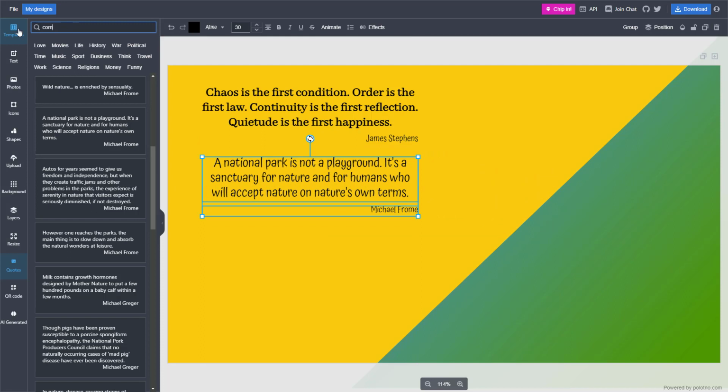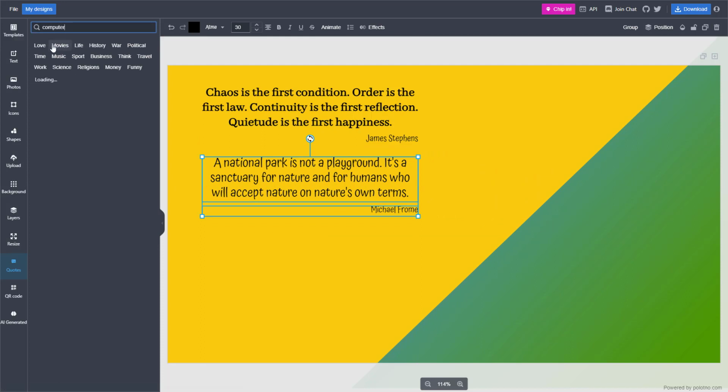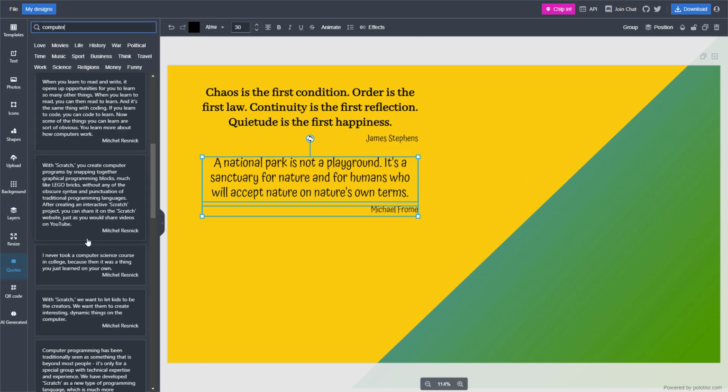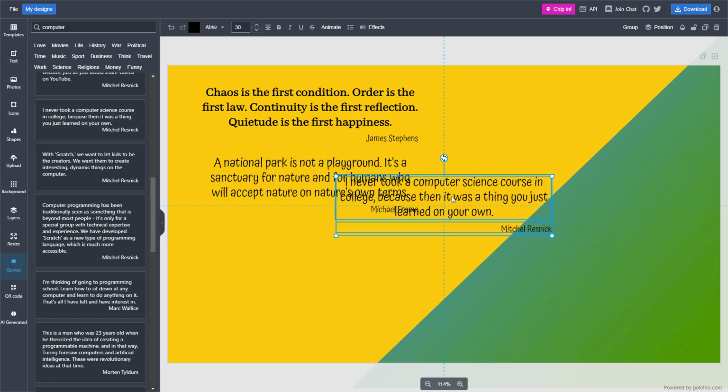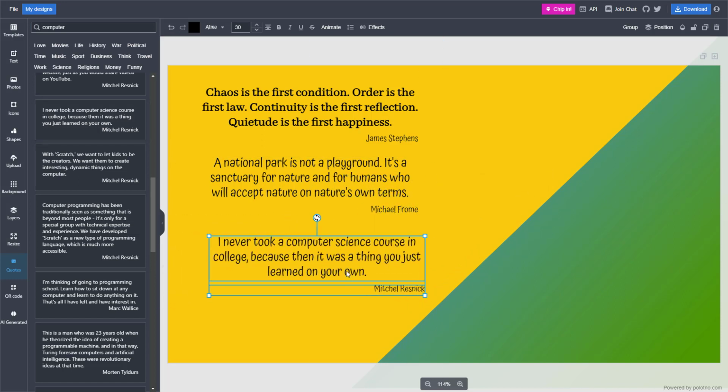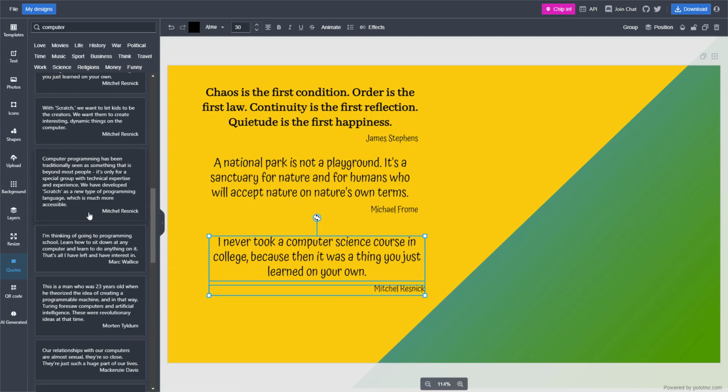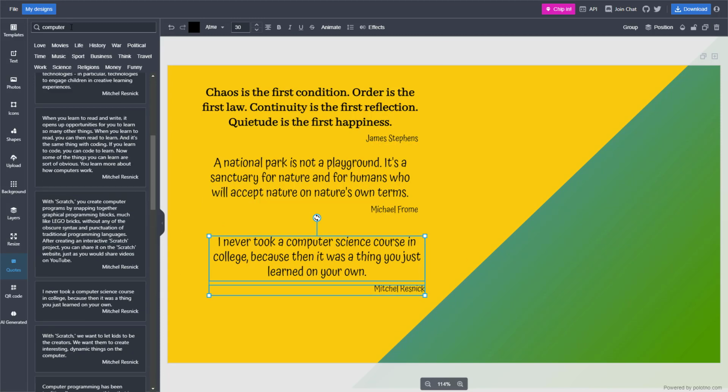Let me search for quotes related to computer, and let's see, something pops up. And it does, as you can see right here. It says, I took computer science course in college because then it was a thing you learn. You just learn on your own. I never took computer science as a course, as you can see right here, and so forth. So you can search for different quotes as you like.